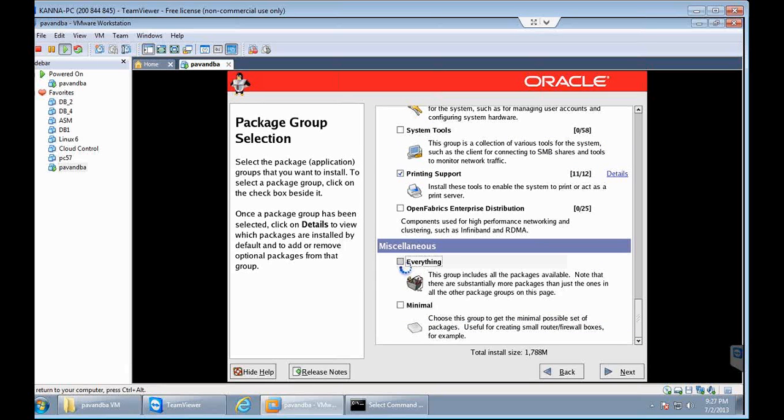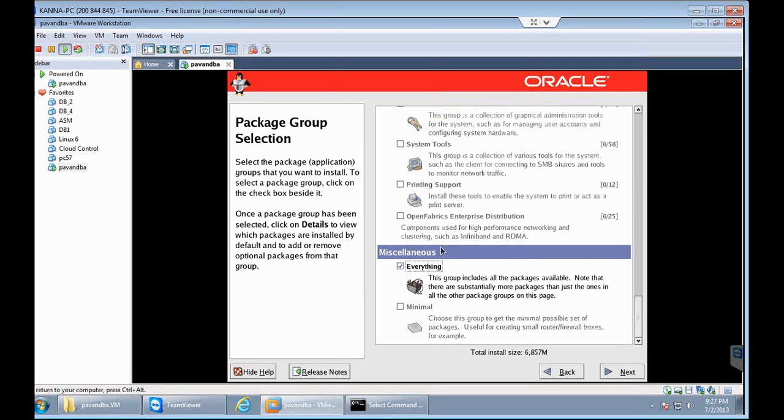So the meaning here is, when you select everything, you want to install all the features of Linux. And why we are doing this is because we don't know which features will be supported by Oracle database and which features are not supported by Oracle database. If you want to get that list, then you should become a Linux administrator. Because we are learning Oracle DB and we don't require to learn Linux administration now. We are going with everything, and then click on next.